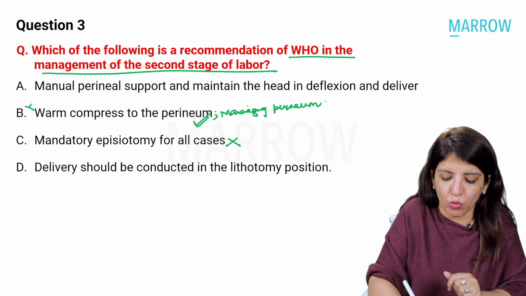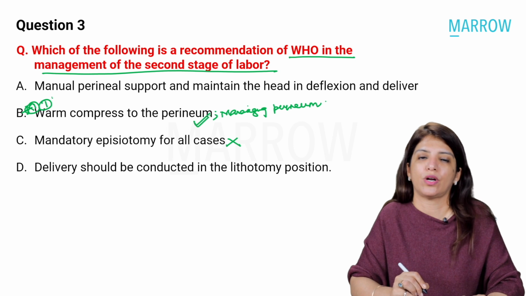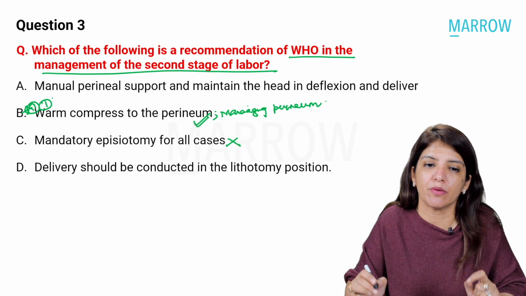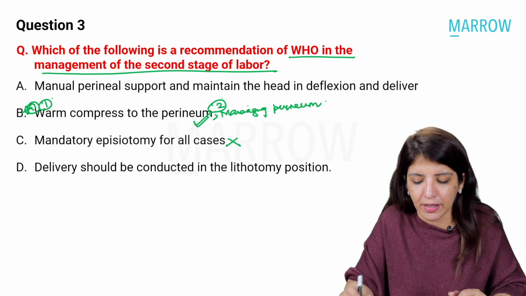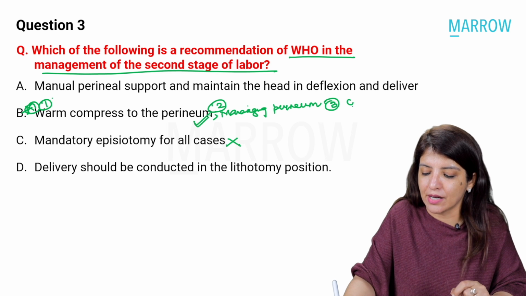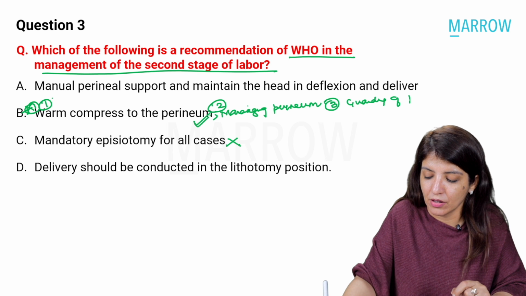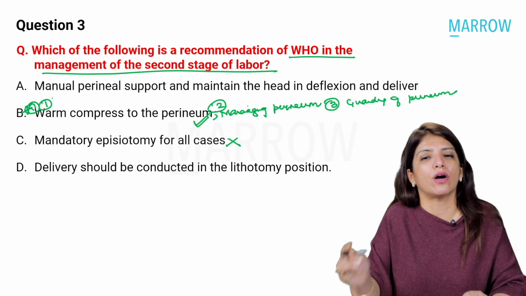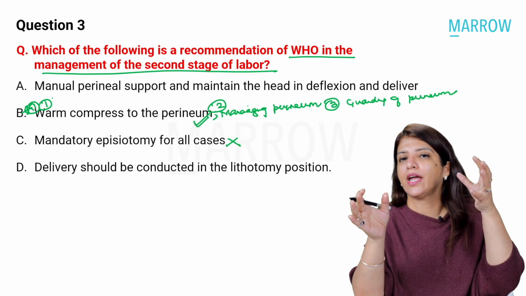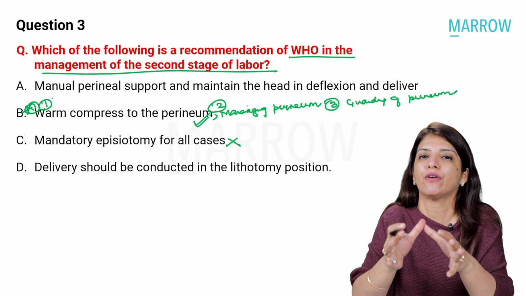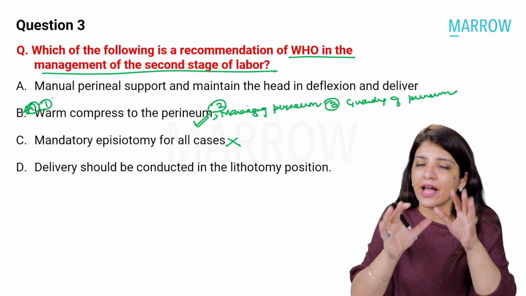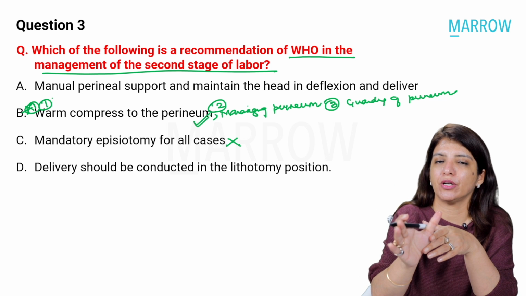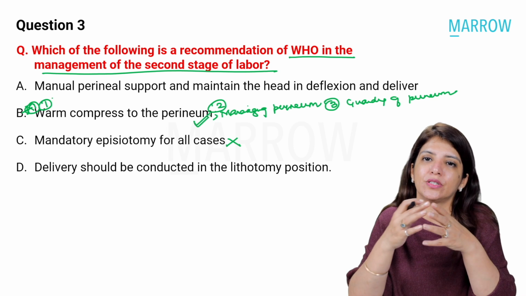So what are the things which WHO recommends? Number one, I want all of you to write: to prevent perineal tear, it recommends warm compresses to the perineum. Number two, massaging of the perineum. And number three, guarding of the perineum. With one hand, you are going to guard the perineum when the head is being delivered. You are not going to be in a rush to deliver the head. It has to be a controlled delivery of the head, and you are going to put one hand on the perineum to guard it while you are delivering the head.